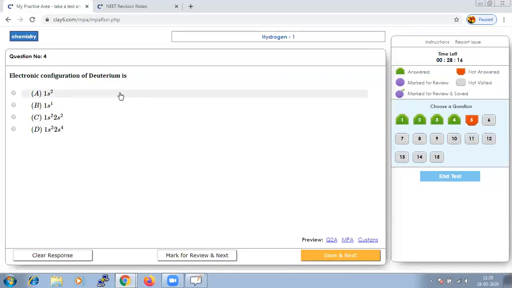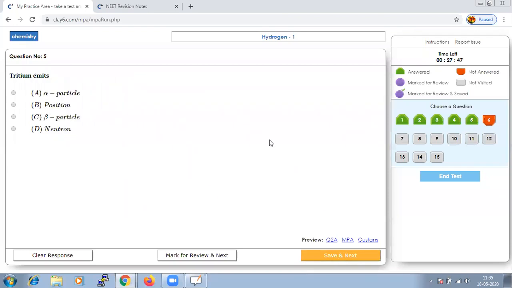Electronic configuration of deuterium: when we talk about the electronic configuration of protium or deuterium, for deuterium it should be 1s1. Let us save that and go to next.